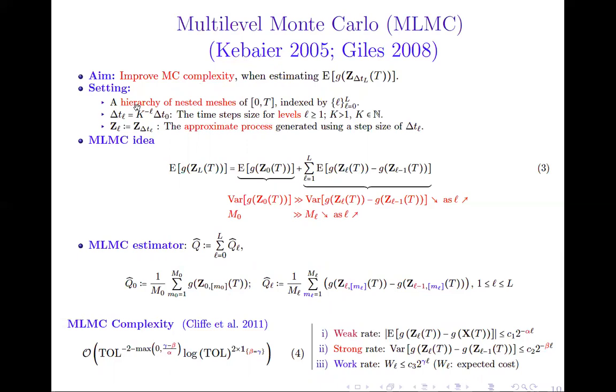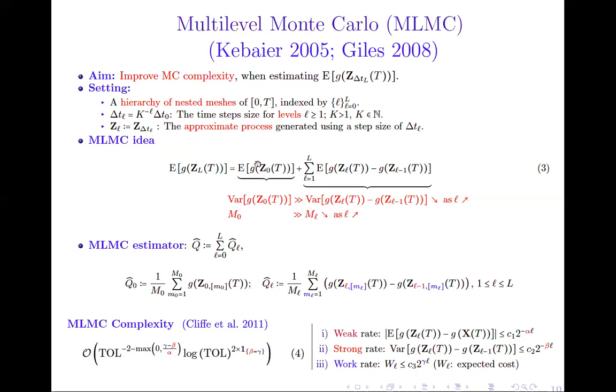So we consider a hierarchy of nested meshes that we index by level L. We also consider a geometric sequence of the time step sizes with an argument K that is taken to be equal to 2 in most of our numerical experiments. And we denote by zeta L the approximate process generated using a step size of delta t L. So the idea of the multi-level Monte Carlo estimator is to express the expectation of interest as a telescopic sum, which involves two main contributions.